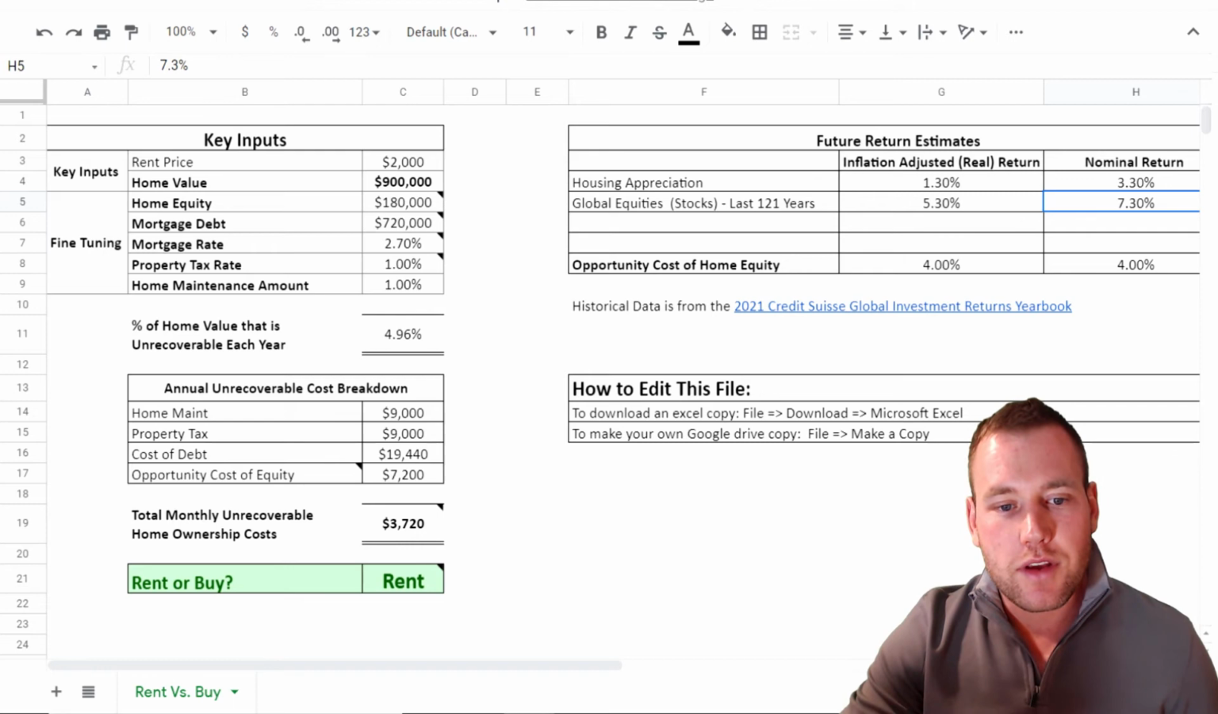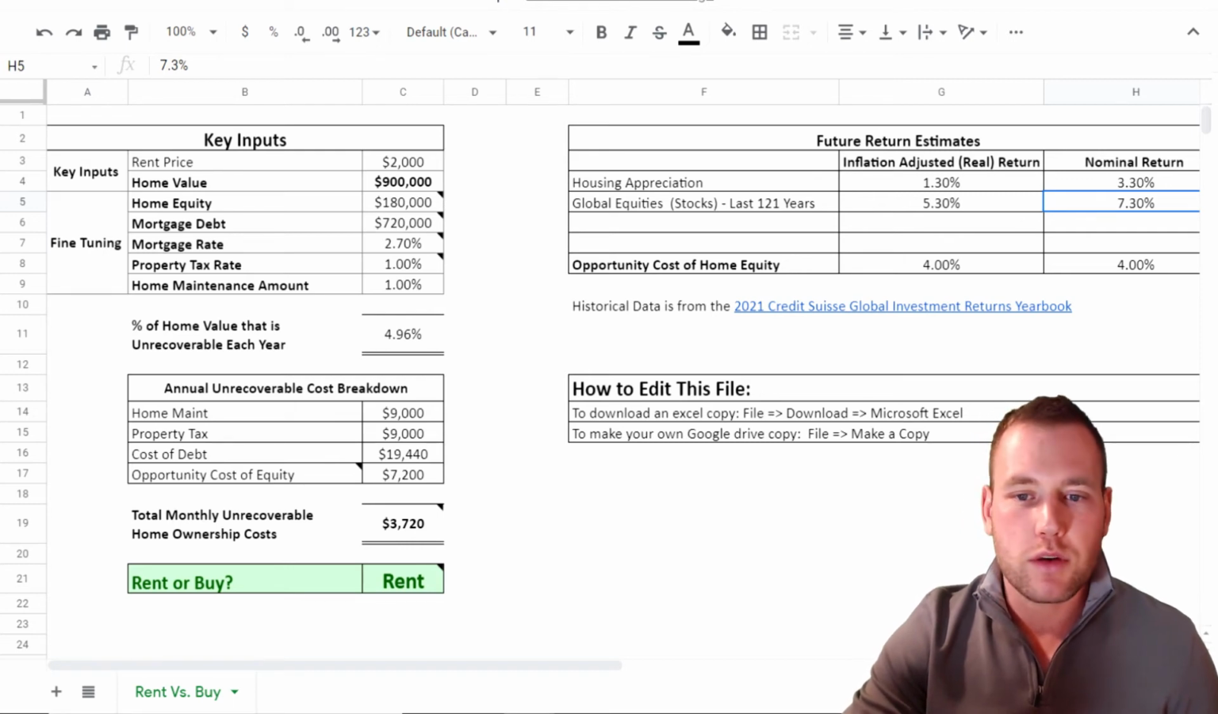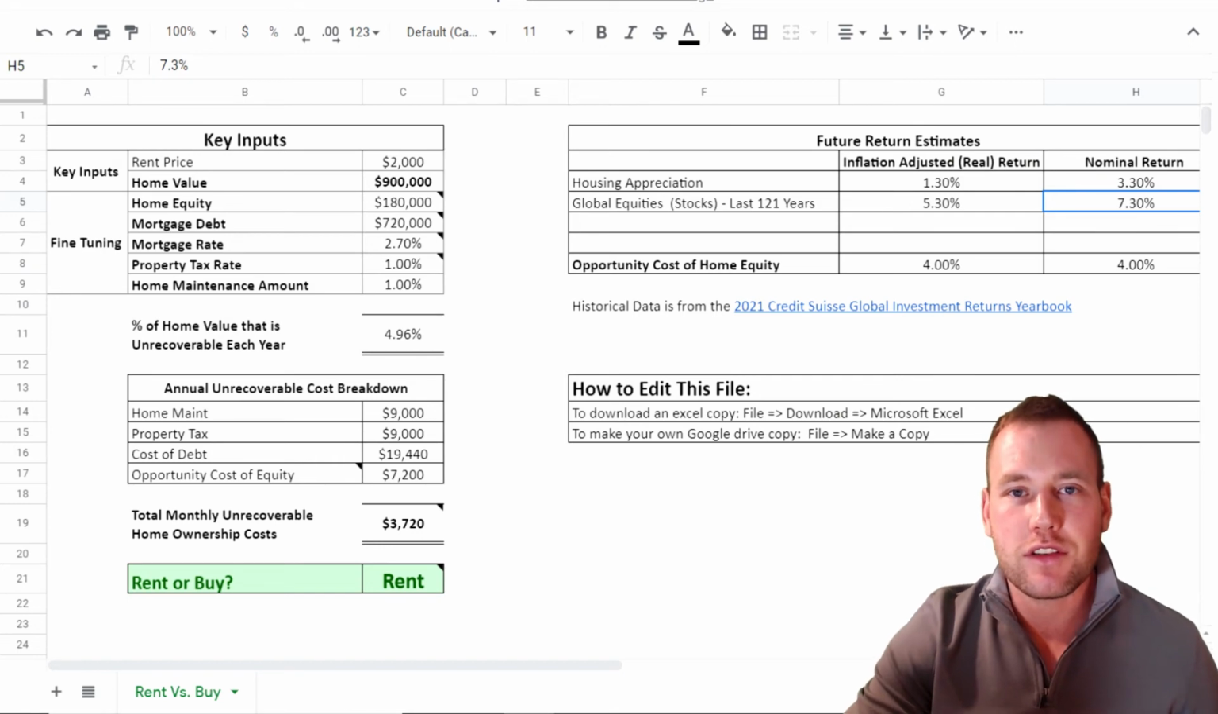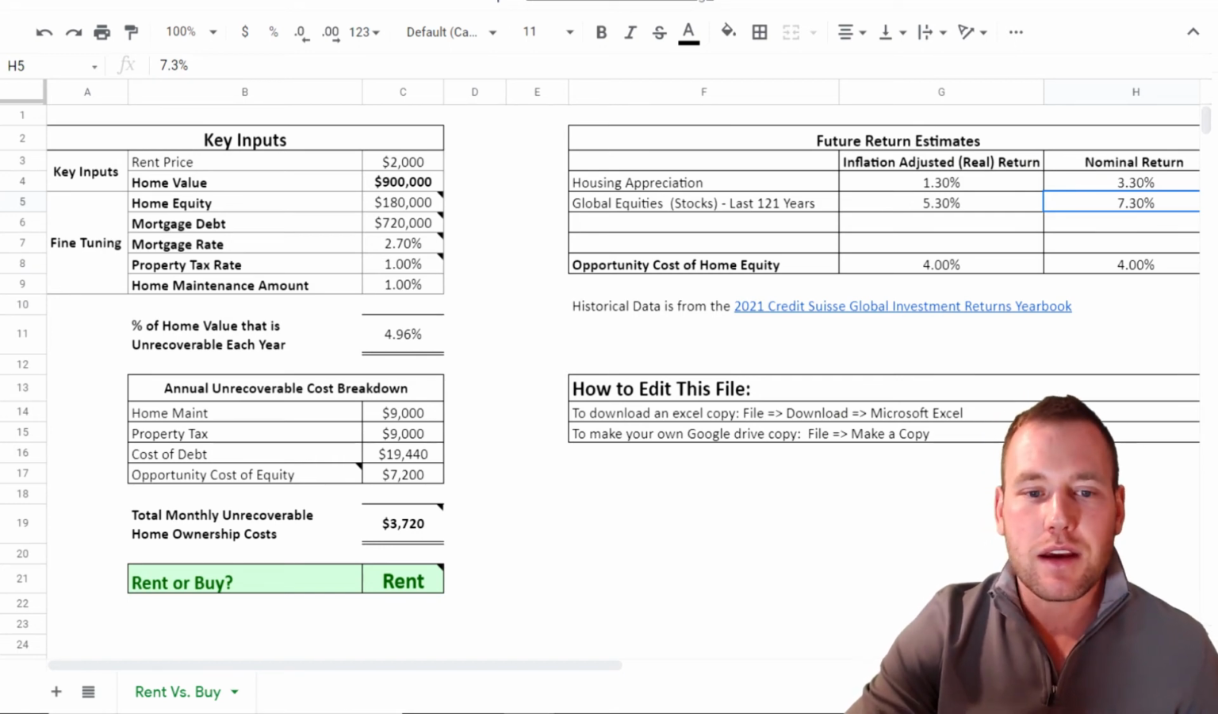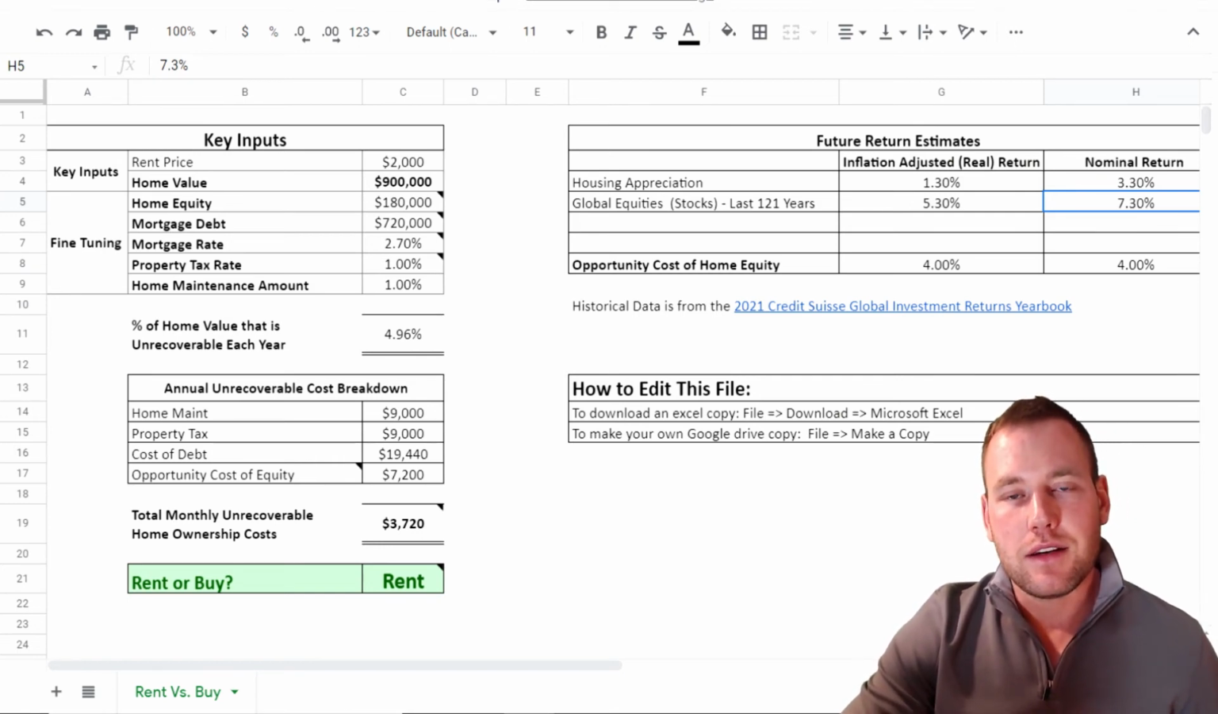Also in favor of renting, bidding wars like we currently have in today's environment make it very stressful to buy. You don't necessarily know what you're going to get. You can't get a home inspection done, and you risk buying a disaster, quite frankly.